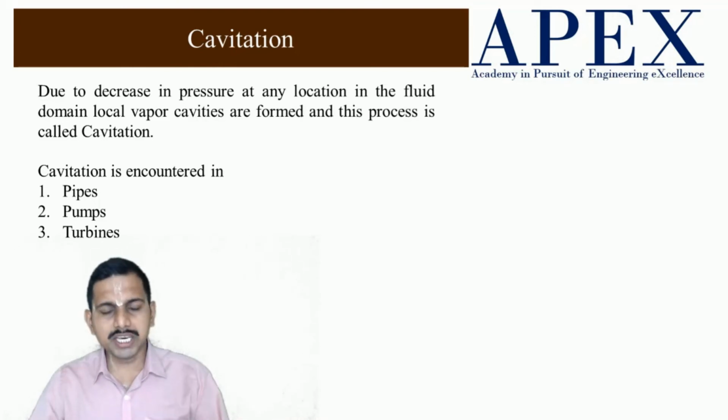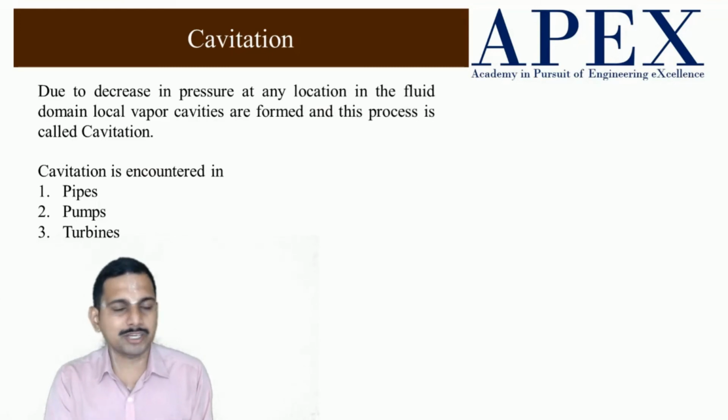Next case is in pumps, where the suction pipe is much higher than, say, 30 meters. The atmospheric pressure is around 33 meters. So if it is more than 30 meters, there is a high possibility that where the liquid enters the pump, the pressure might be much lower than the vapor pressure of the liquid.